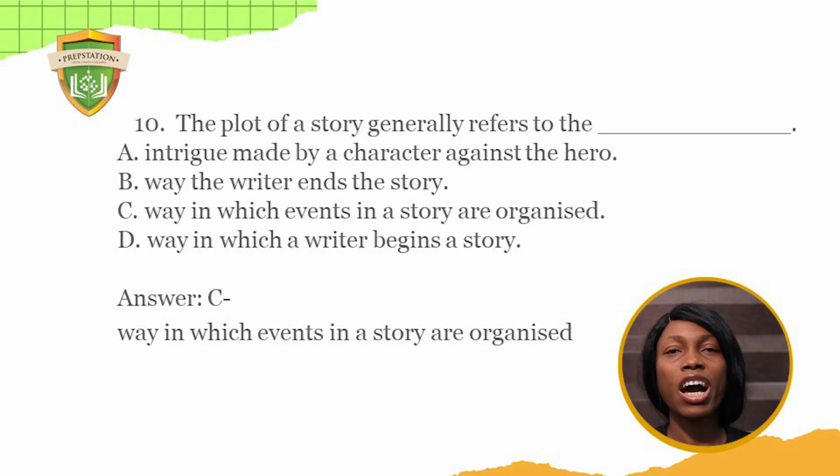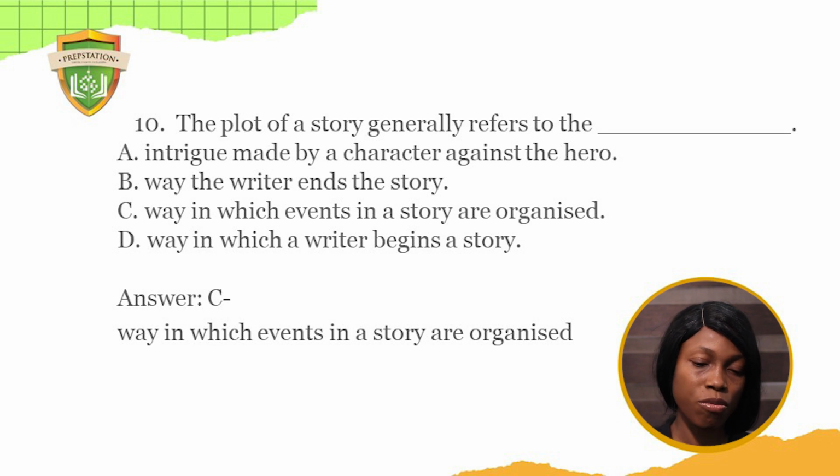That is like for a linear or a chronological plot. You have it that way. Sometimes it could be cyclical in the sense that it could start from the end of the story and then take you through events in the story, and then you come back to that end that you met at the beginning. So when you talk about a plot in literature, you're talking about the way in which events in a story are organized, whether it's the linear or chronological or unchronological plot.